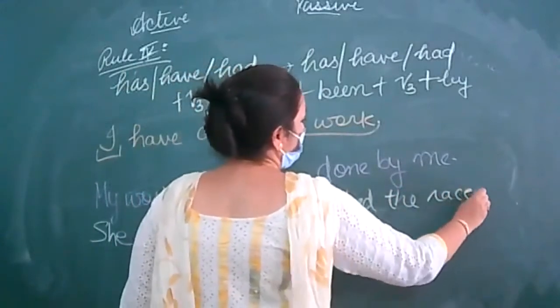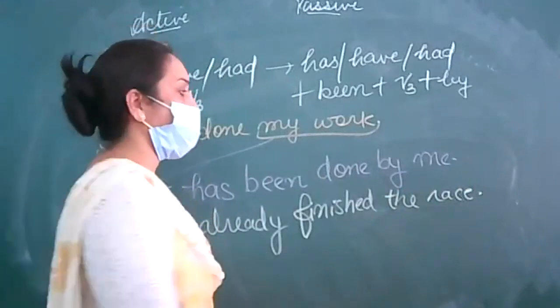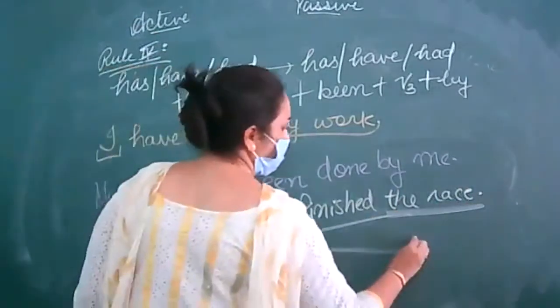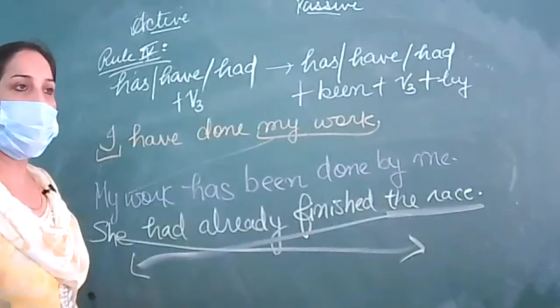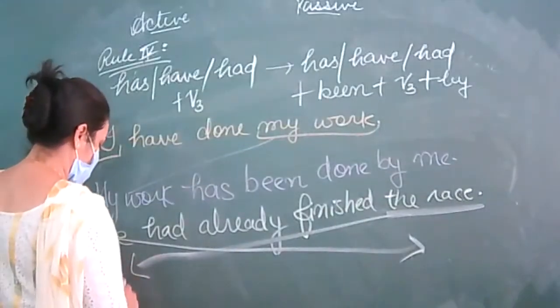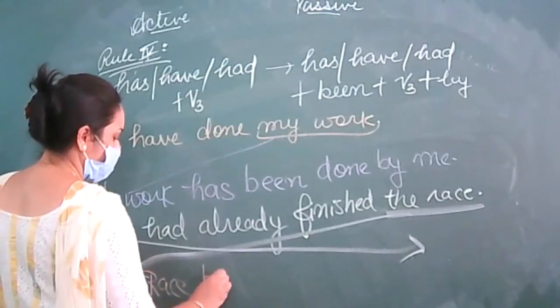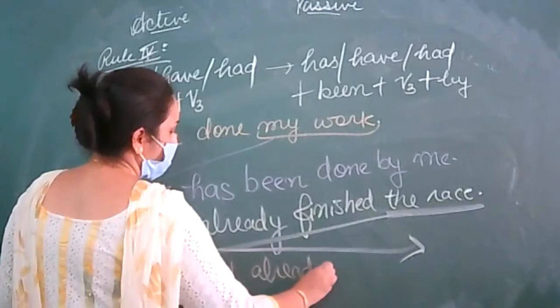She had already finished the race. Think again.